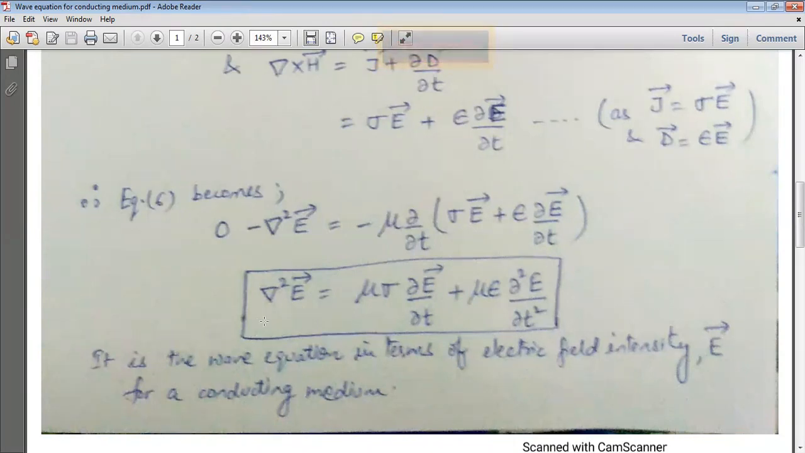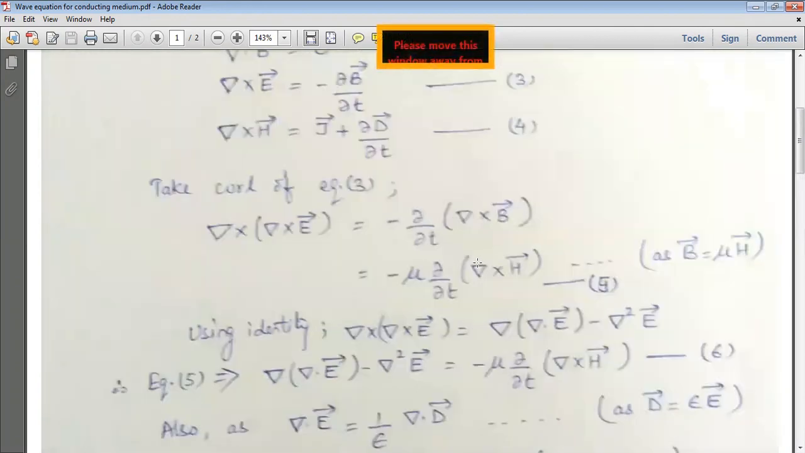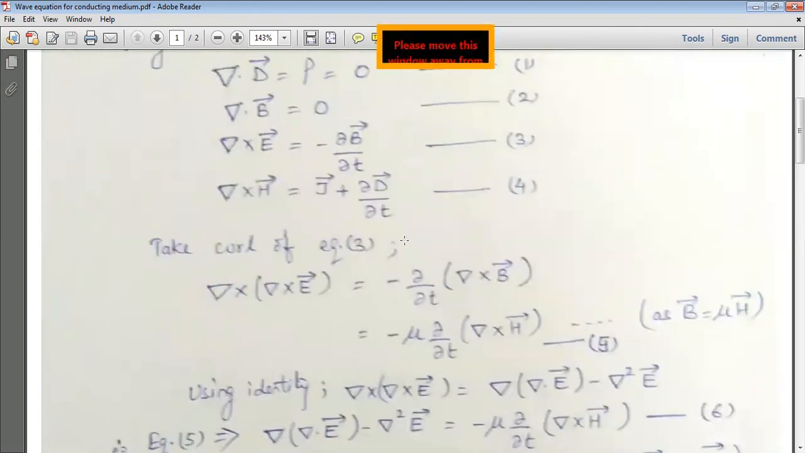And now similarly we have to write down the wave equation for the magnetic field vector. So what's going to be done? For magnetic field vector we have to take the curl of equation number 4. From here we have to start the derivation. Just as for the electric field vector we took equation number 3, for the magnetic field vector we will take equation number 4.